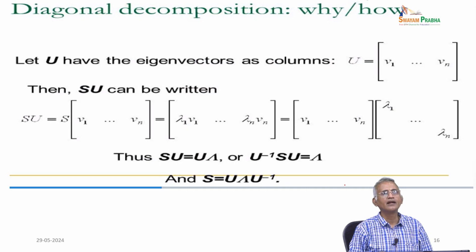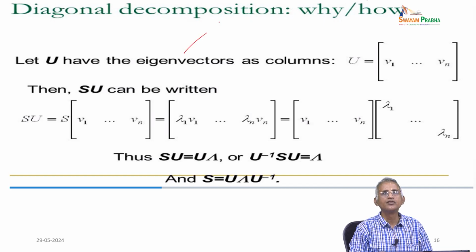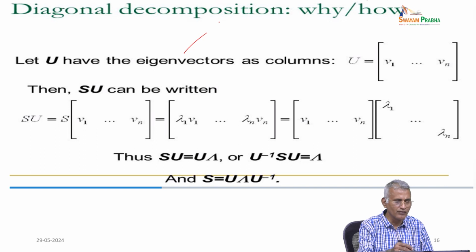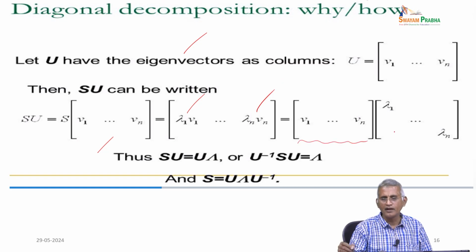Now, we have the diagonal decomposition: why and how. If you have the eigenvectors as the columns of U, equal to v1, v2 and so on up to vn, then SU can be written as S into v1, v2 and so on. S v1 is lambda 1 v1, S into v2 is lambda 2 into v2, and so on up to lambda n vn. Then we have v1, v2 and so on up to vn, times the eigenvalues on the main diagonal: lambda 1, lambda 2 and so on up to lambda n.